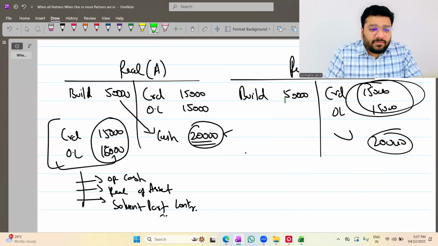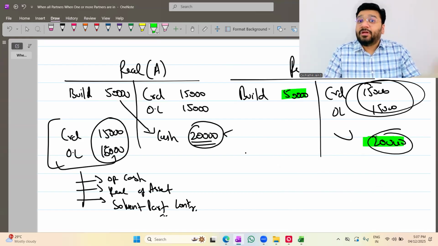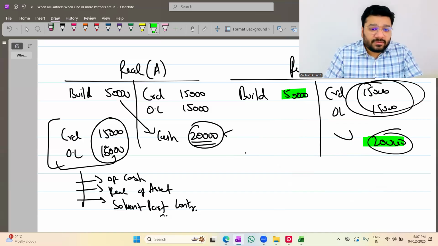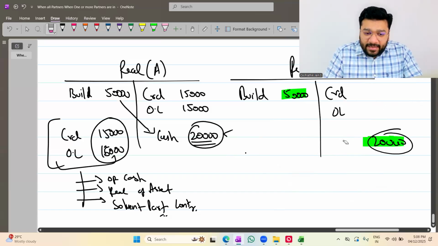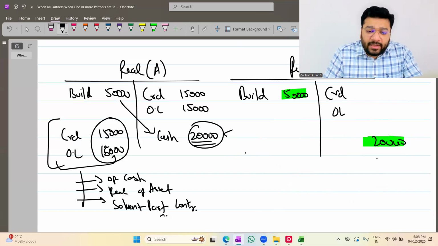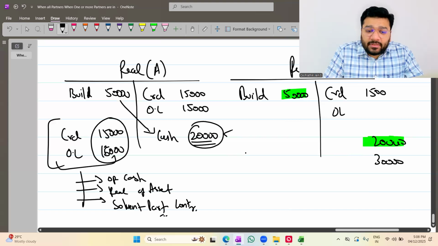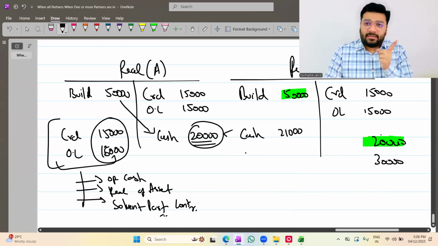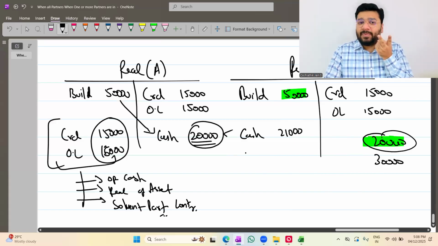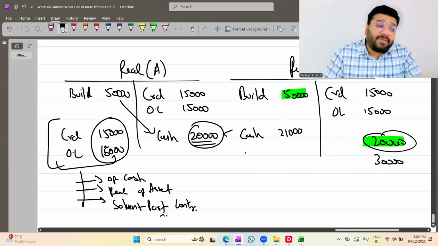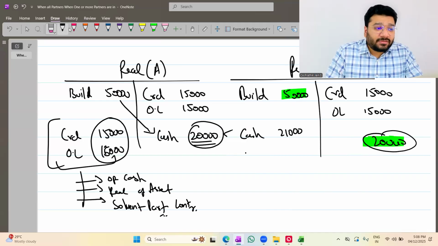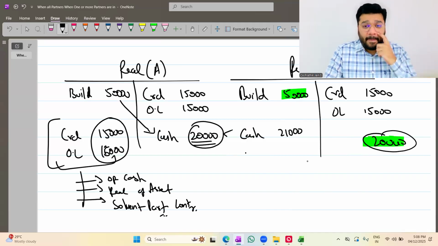Please tell me, 50,000 worth of asset has fetched you 20,000. How much is your loss? If nothing is there, can I say 30,000 should be a realization loss? Yes or no? Yes. Imagine creditor is 15,000. Other liability is 15,000. You are making the cash payment 21,000. Am I right? The 20,000 amount plus 1,000 opening cash balance put together 21,000 you paid. Now tell me what is the revised realization gain or loss. Calculate.